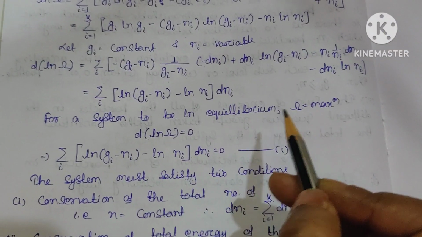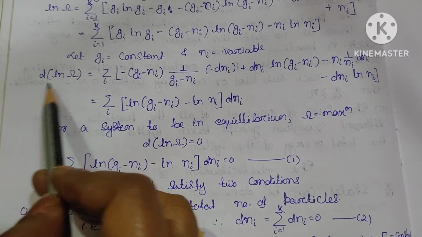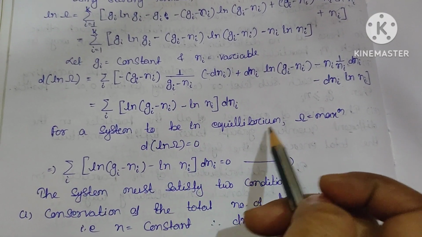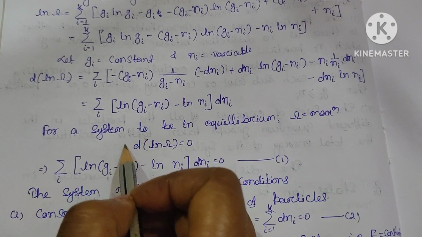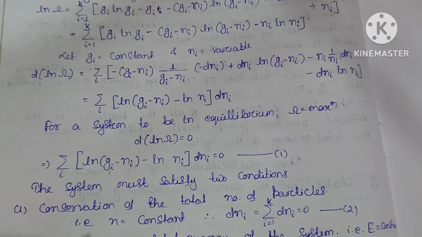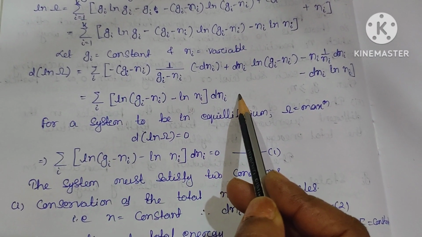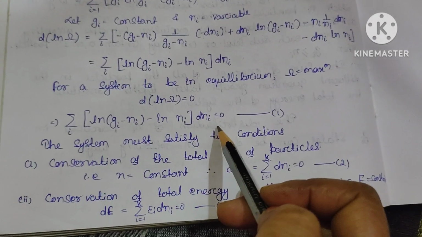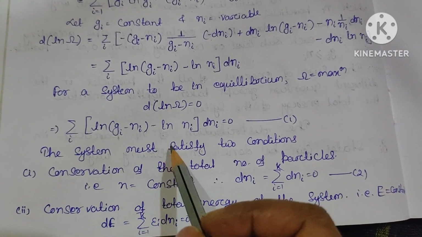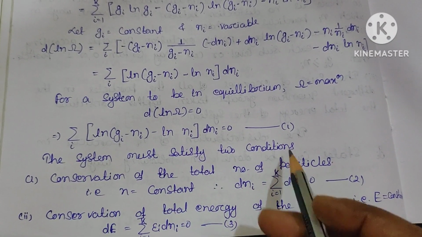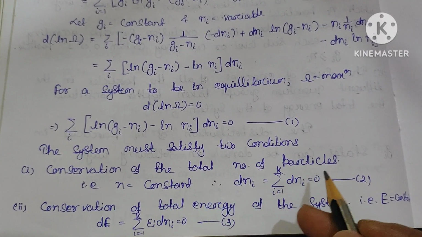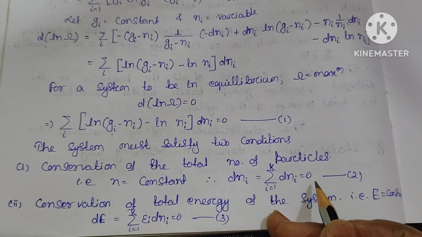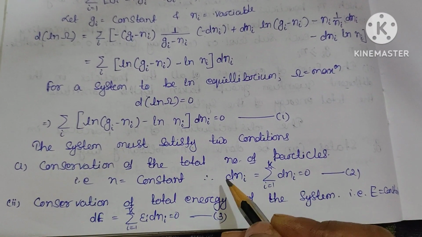So this is the result for d ln omega. For the system to be in equilibrium, omega should be maximum, so d ln omega will be equal to 0. d ln omega 0 means this term also goes to 0. Clear? So [ln(gi minus ni) minus ln ni] dni equals 0. The system must satisfy two conditions: the conservation of the total number of particles, that is n should be constant, so that dni goes to 0.